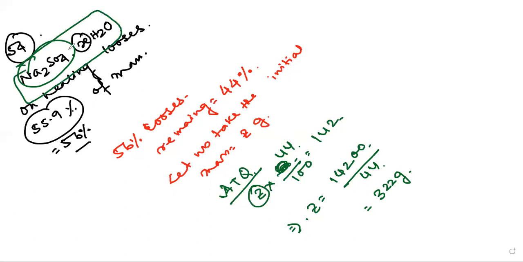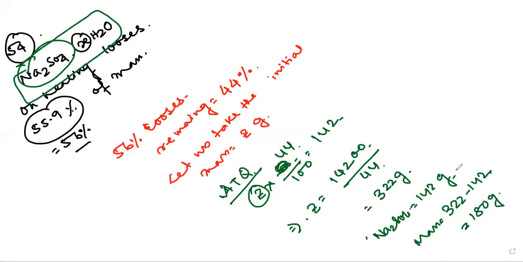Na2SO4 has a mass of 142 gram. So mass of water is equal to 322 minus 142, that is equal to 180 gram. So what is the moles of water? 180 divided by 18, that is equal to 10 mole. So the value of X is 10.